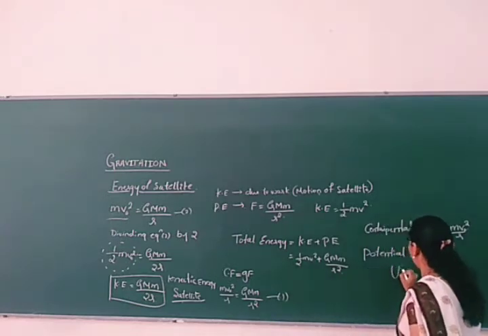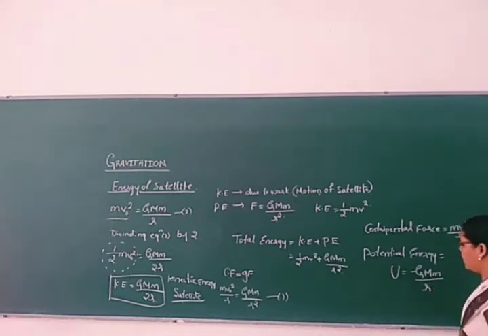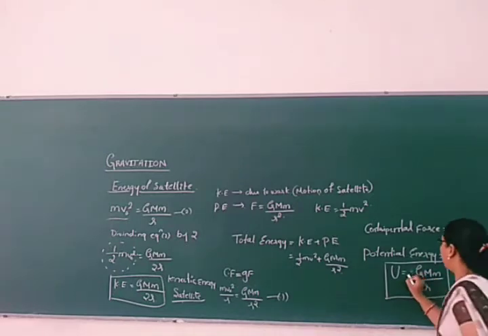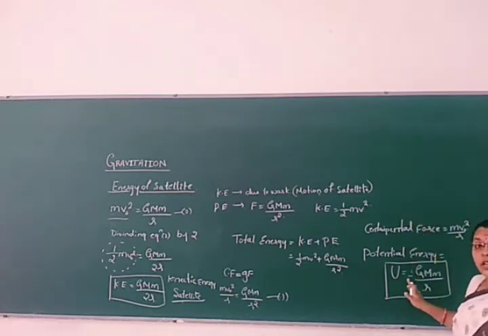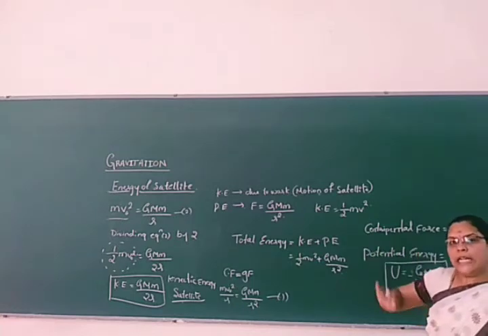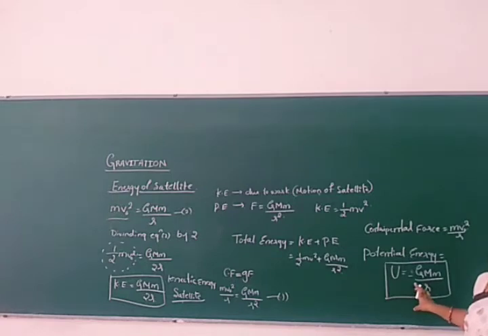You will get here U is equal to minus G capital M small m by r. So you will get it in here. This will be minus, right? Minus GMm by r. As we discussed in the previous class, the total work done in bringing a body or a point mass from infinity to a particular point in the gravitational field, how much work is done, that much work is equal to the potential energy.